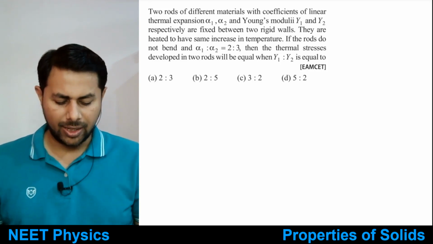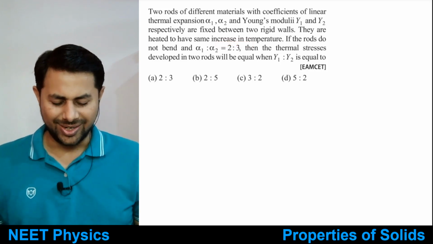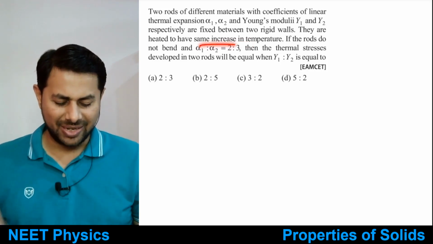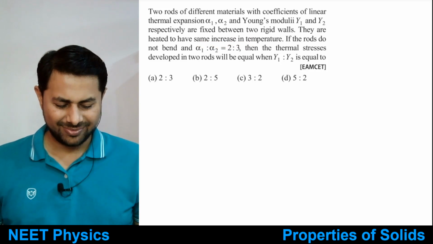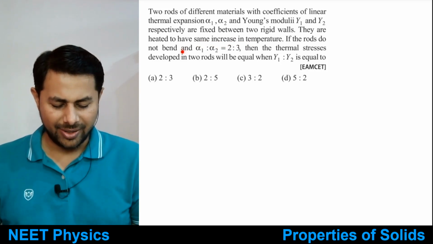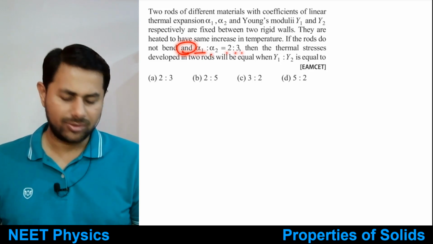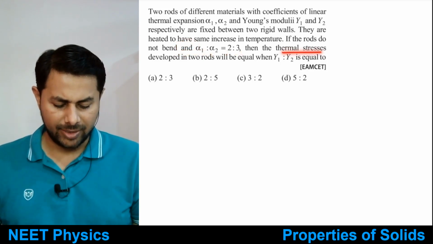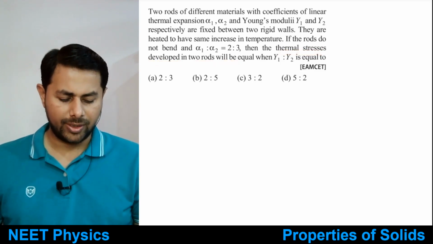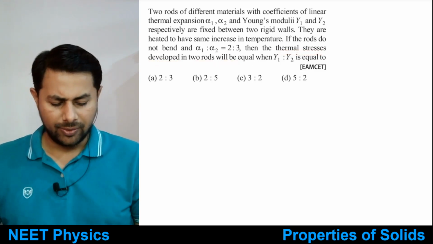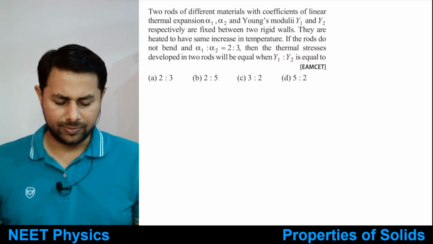They are heated to have the same increase in temperature. If rods do not bend and alpha 1 is to alpha 2 is 2 is to 3, then the thermal stresses developed in the two rods will be equal when y1 is to y2 is equal to.